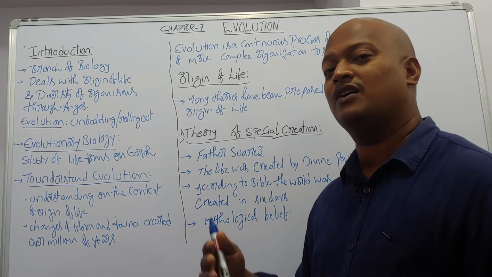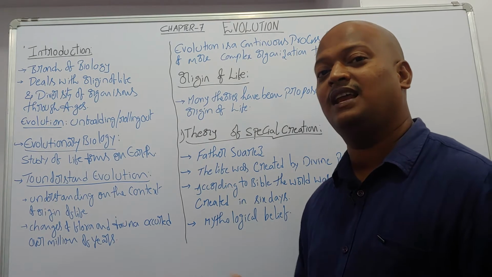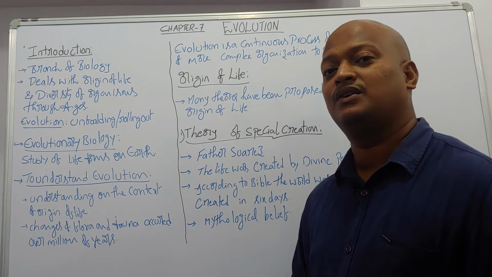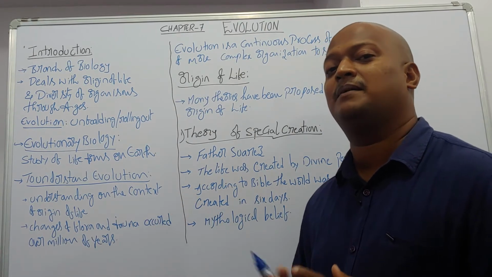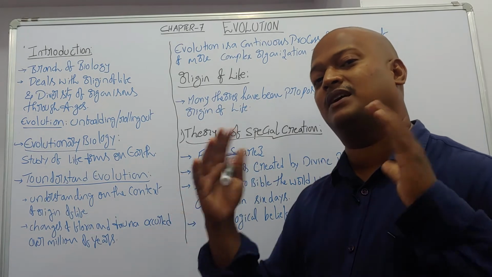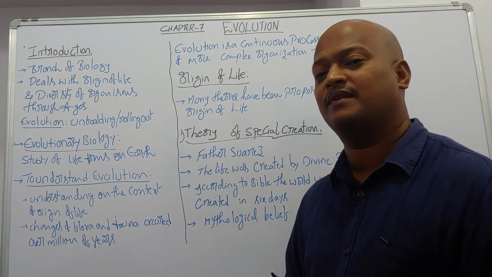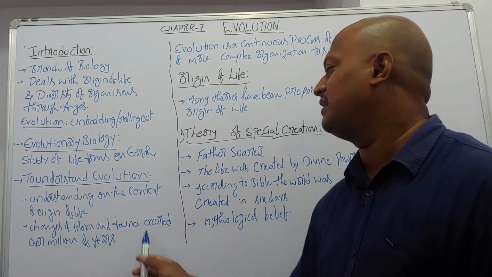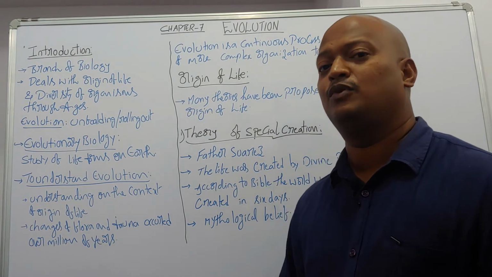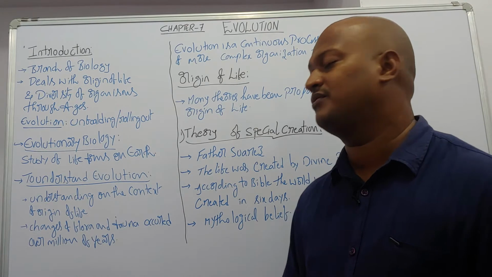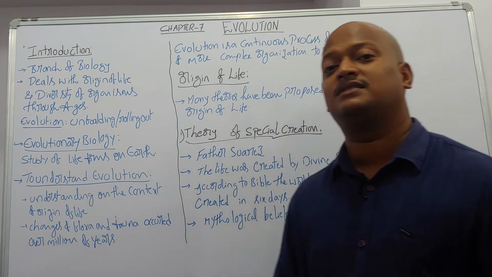Evolution happened millions of years ago. Anybody seen it? Not possible. So we can assume that those types of conditions were present at that time, and in that time the origin of life took place. Right? Changes of flora and fauna occurred over millions of years. Flora is the group of plants, and fauna is the group of animals.